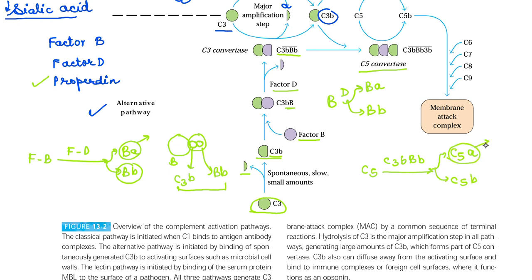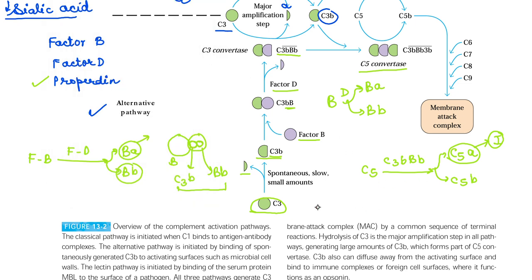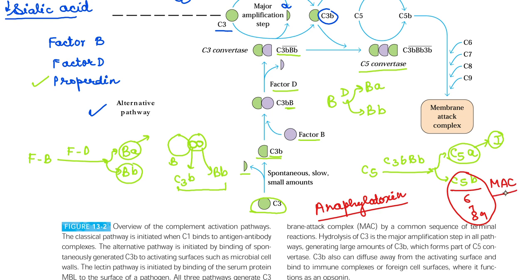This C5A, as I was telling in the previous video, is a major inflammatory agent. C5A specifically is called anaphylatoxin, which causes inflammation. And C5B, in the presence of C6, 7, 8, and 9, all of them together, will form the membrane attack complex. So the remaining part is very simple.